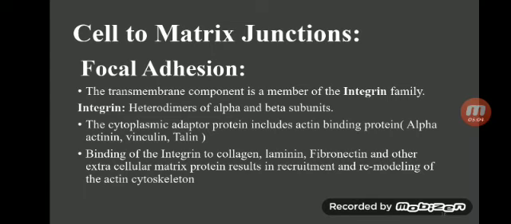Cell to matrix junction, focal adhesion. The transmembrane component is a member of the integrin family. Integrins are heterodimers of alpha and beta subunits. The cytoplasmic adapter proteins include alpha-actinin and actin binding proteins. The binding of integrin to collagen, laminin, fibronectin, and other extracellular matrix results in the remodeling of the actin cytoskeleton.